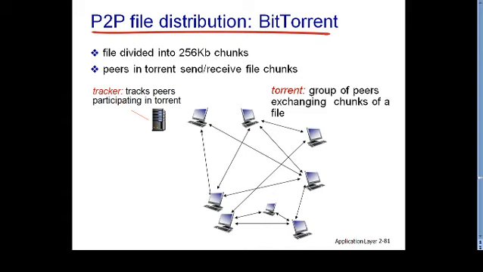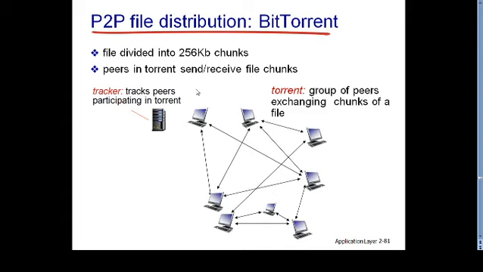A particular file is divided into 256 KB chunks, and nodes are called peers in this application. Peers in a torrent send and receive file chunks. So the main thing over here is the torrent. What is a torrent? Peers in a torrent send and receive files in chunks. A torrent is nothing but a group of peers exchanging chunks of a particular file.